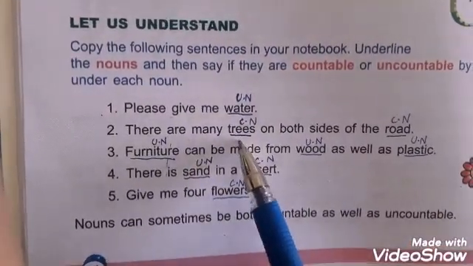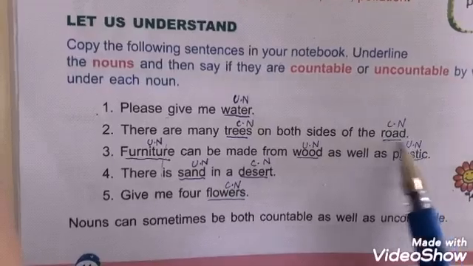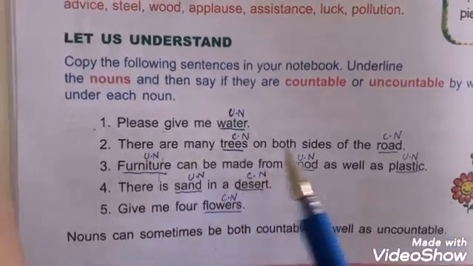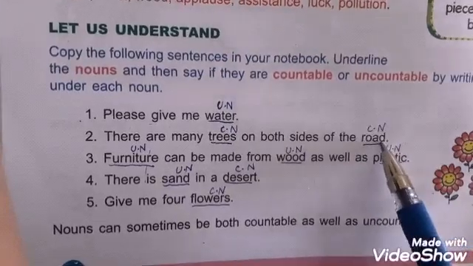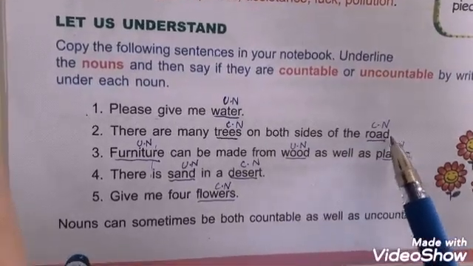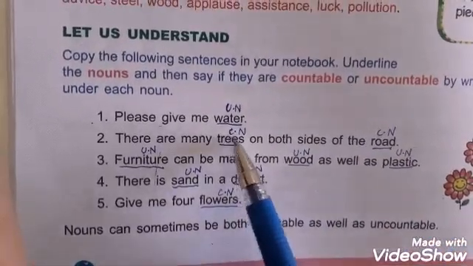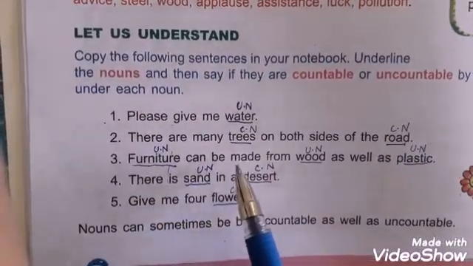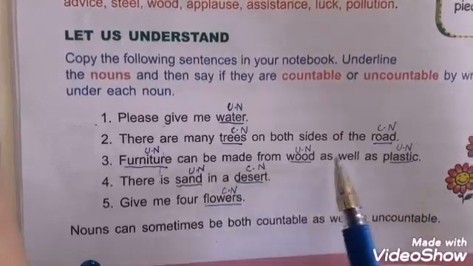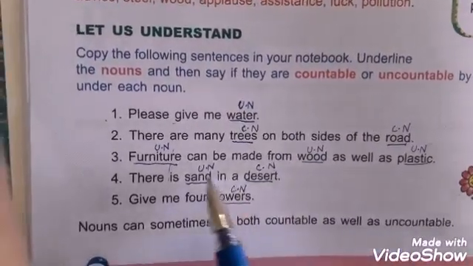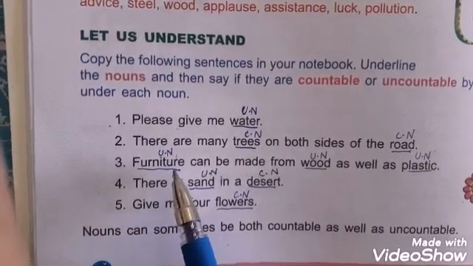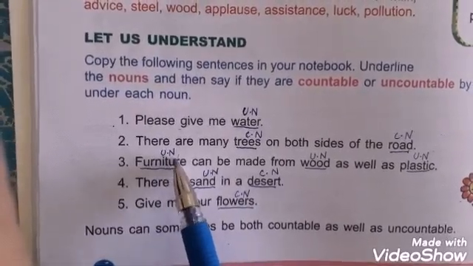Number 2, there are many trees on both sides of the road. Trees are countable because we can count them. Similarly, road is countable because roads can also be counted. So you will write CN here. Number 3, furniture can be made from wood as well as plastic. Furniture is an uncountable noun because furniture cannot be counted. So you will write UN here.